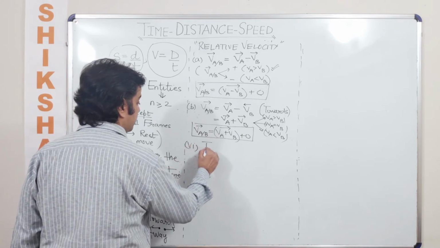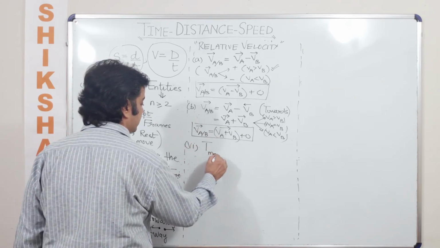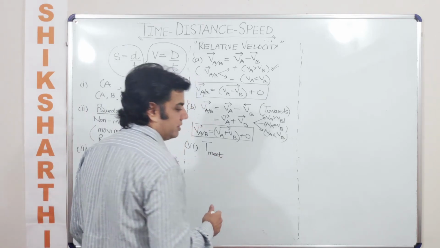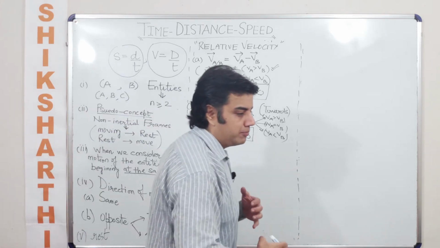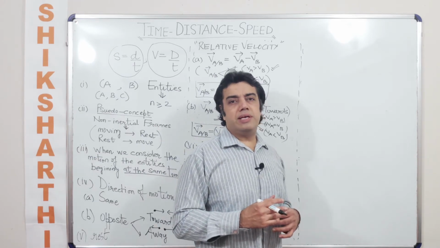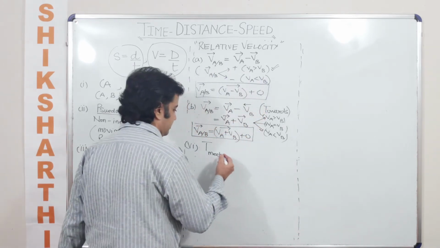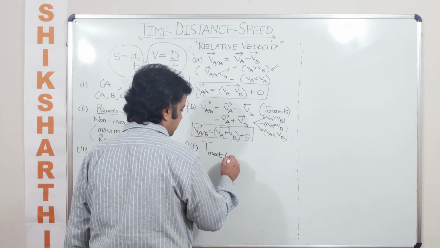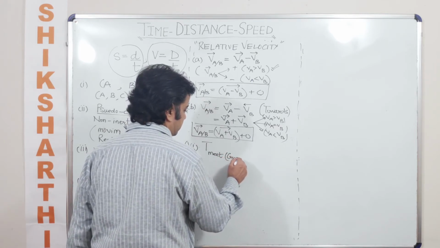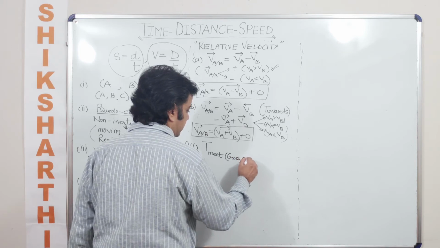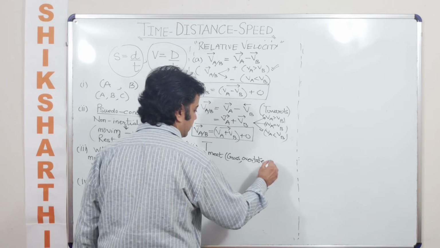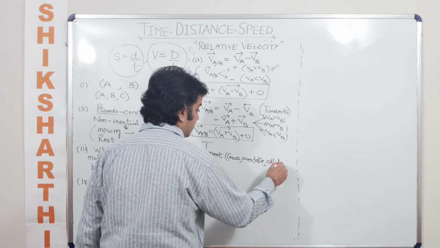Okay. Next point now, which is important here, so let's say point number 6. We use terminology like time taken to meet, time taken to collide. Collision also is a type of meeting only. So I'm just writing some synonyms here. Time taken to meet could be time taken to cross, time taken to overtake, time taken to collide, etc.